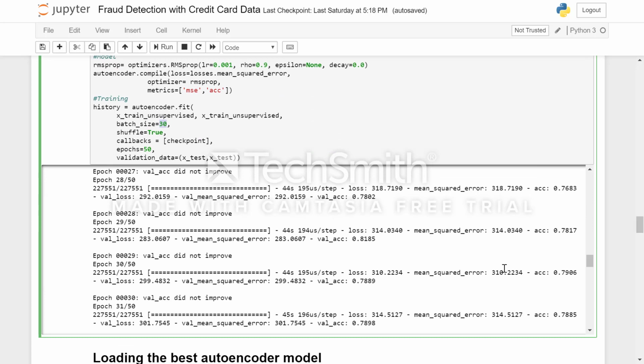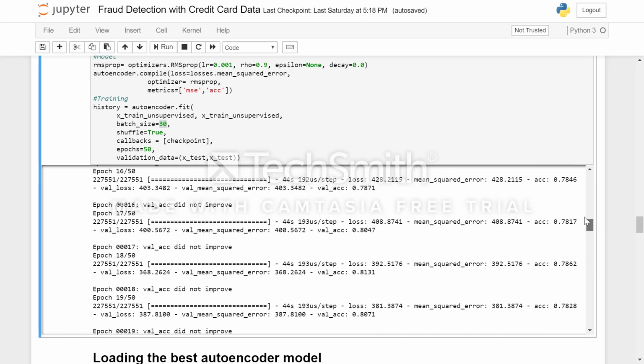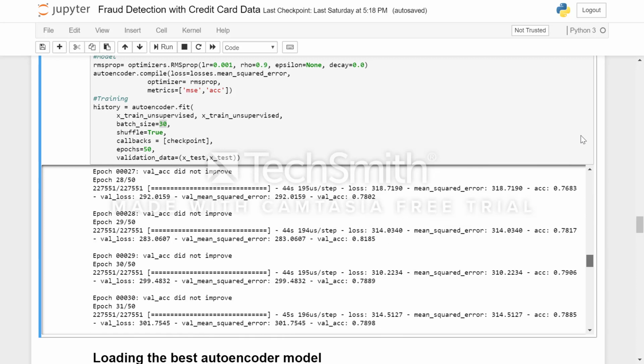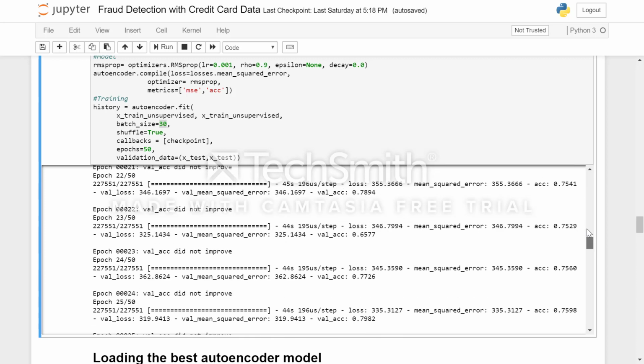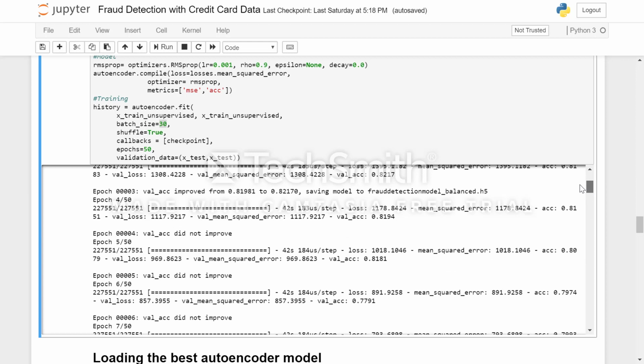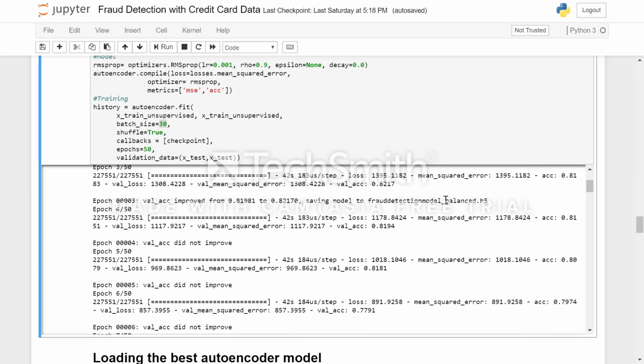While training this, I got a best accuracy of 82%. If you see here in the output, if I scroll up, you see it is saving when the accuracy moved to 82%.